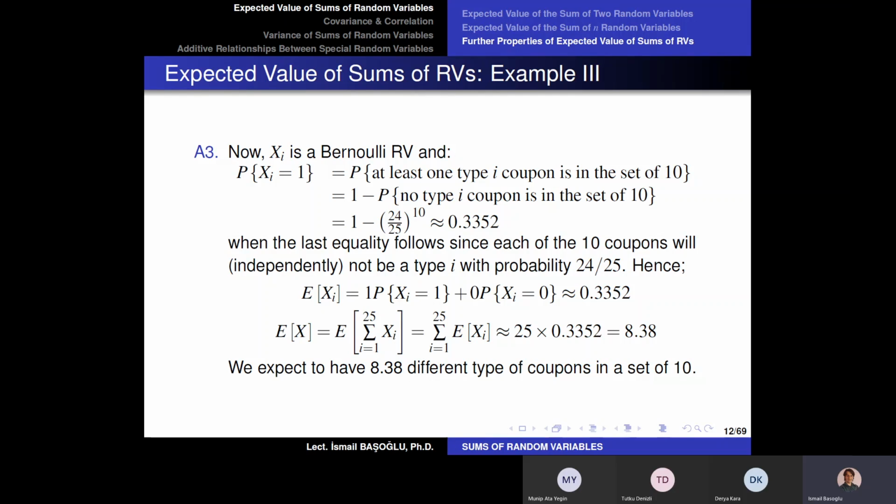If you repeat these experiments, imagine now everybody is purchasing 10 football player cards. Some people get all of the 10 different. Some people will get only 5 different football player cards. So if we take the average over all these many people purchasing 10 football player cards and counting the number of different football players in their set, the average would be 8.38.